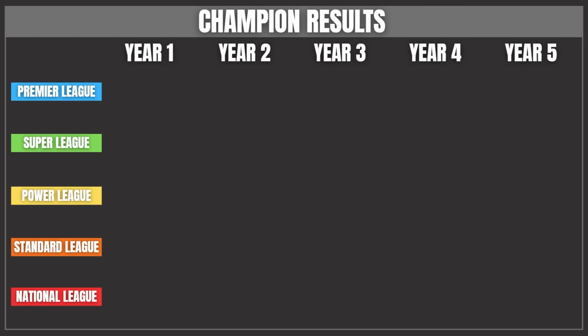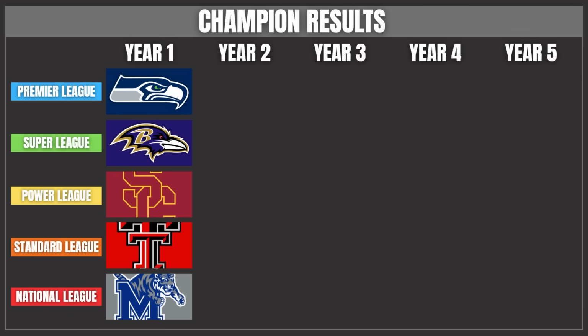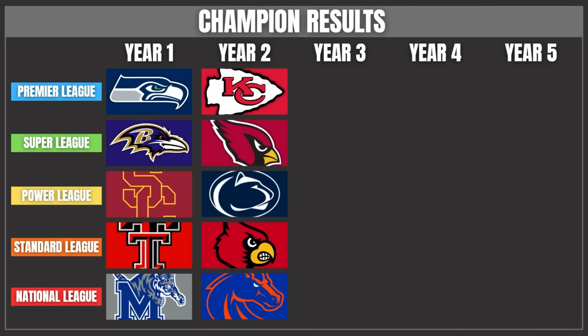So through 5 simulated years, what were our champion results? In year number 1, the Seahawks won the Premier, then the Ravens won the Super. You had USC in the Power, Texas Tech in the Standard, and Memphis in the National. Nothing out of the ordinary there. It was the same story for year number 2, essentially. The Chiefs, Cardinals, Penn State, Louisville, and Boise State.